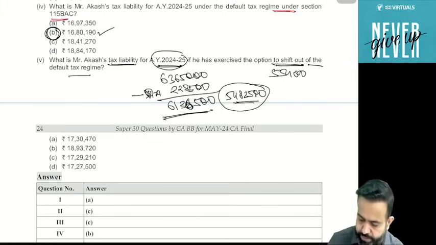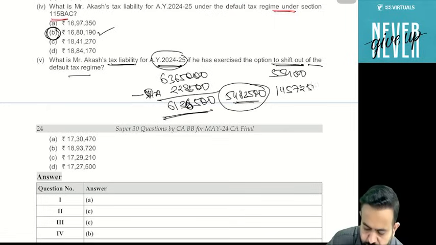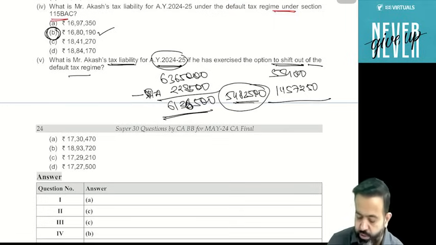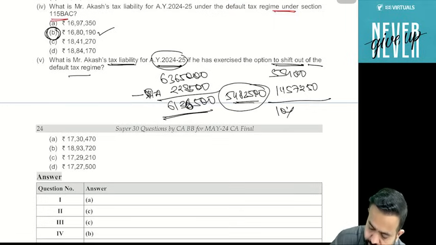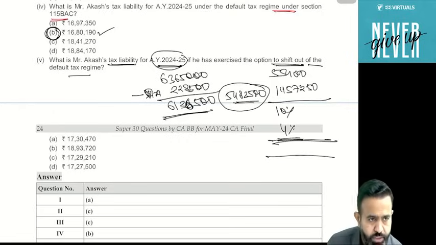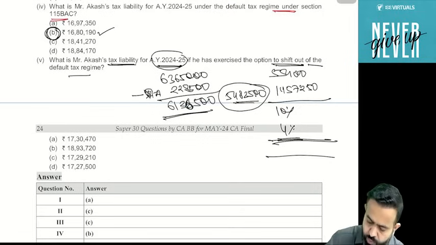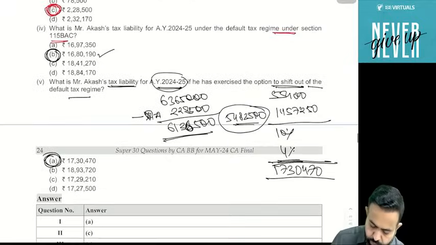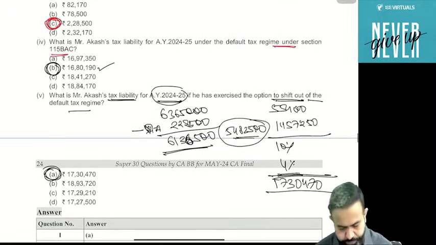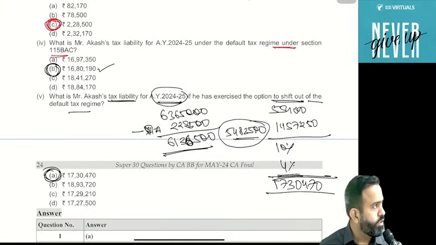14 lakh, 57,250. Just add the surcharge of 10%, then add the health and education cess of 4%. So the total comes to 1,730,470. So A is your right answer. In this question, A is your right answer.